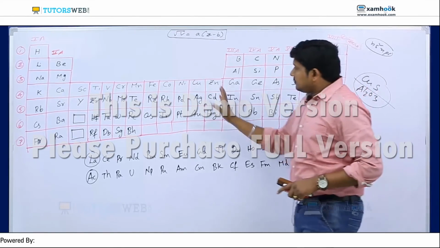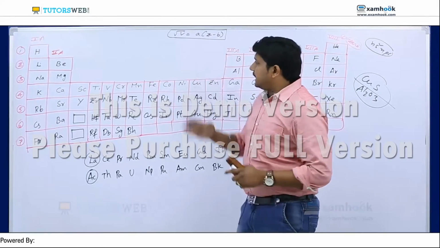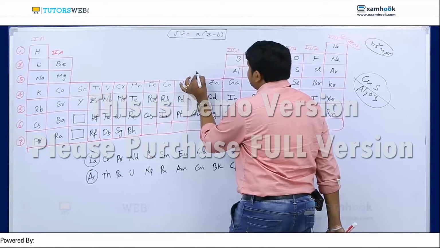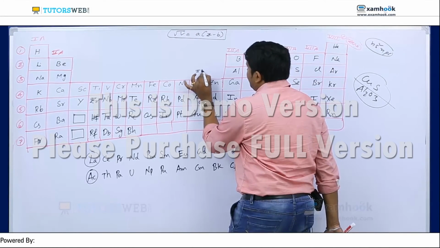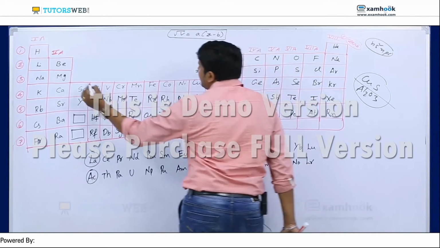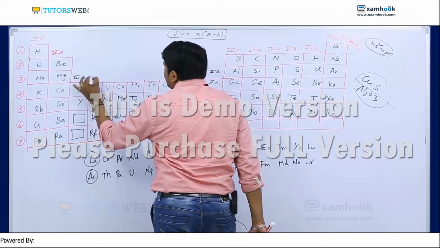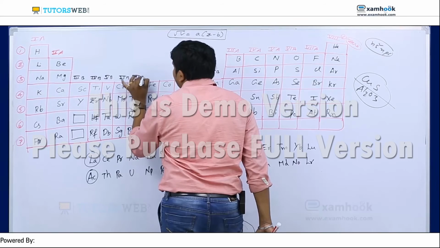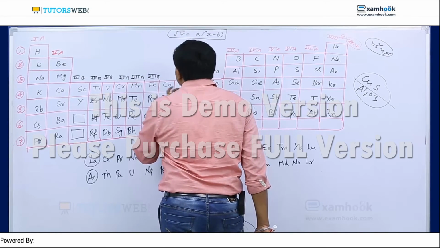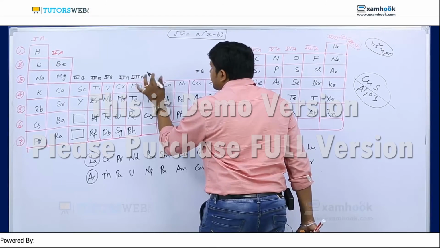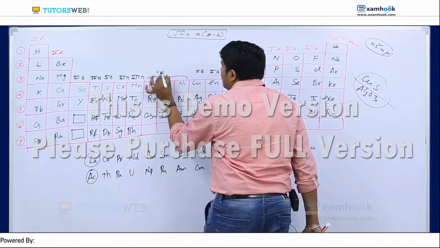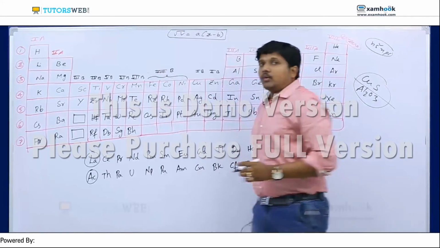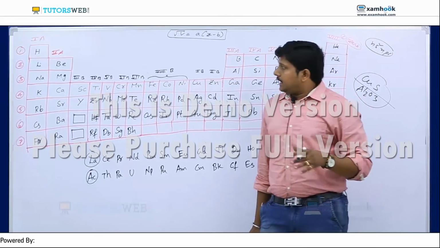And the next one is the middle set. This is called the D block elements, and here the groups are classified from here. This is first group, that means 1B, then 2B, 3B, 4B, 5B, 6B, 7B, and 8B. Iron, cobalt, nickel belong to 8B because these all belong to the same set of groups. Totally here we have 8 groups with the A block and 8 with the B block.